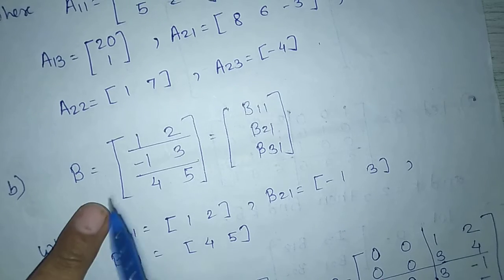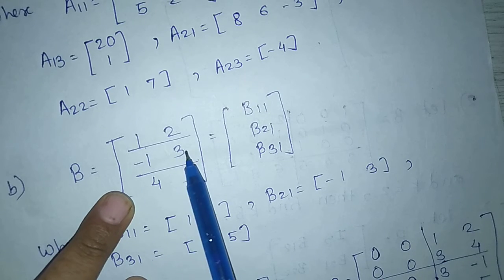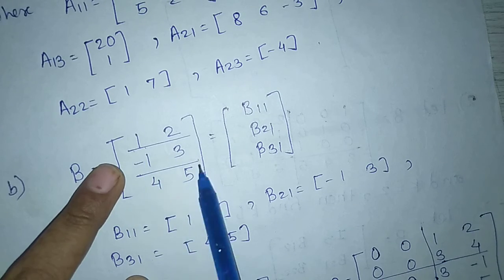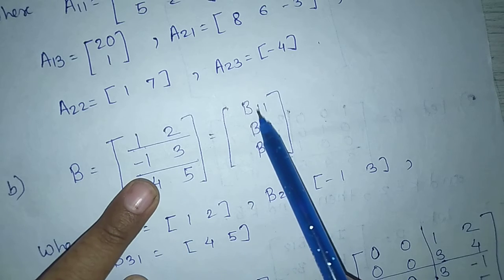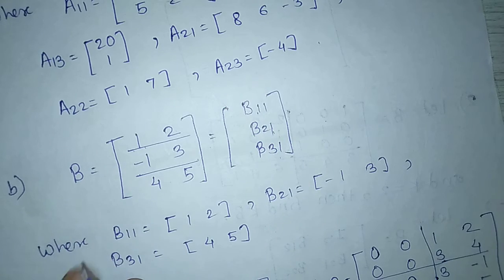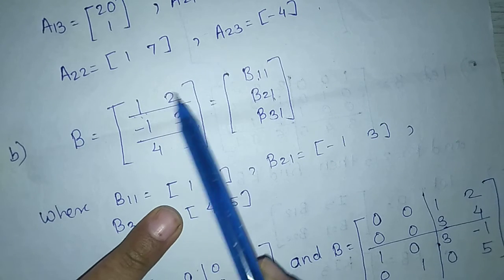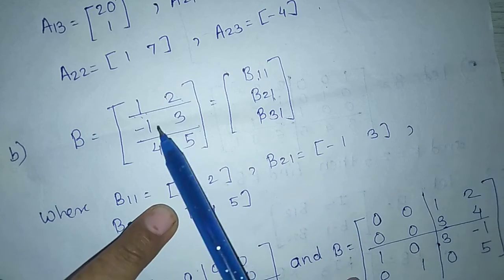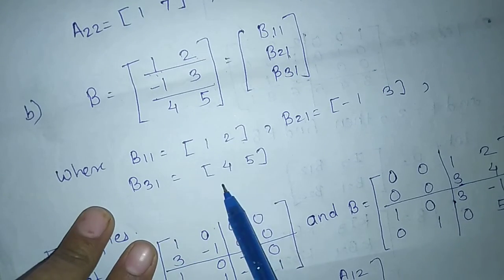Next example, B equal to 1 2 minus 1 3 4 5, and this is nothing but the partitions named B11, B21, B31, where B11 equal to 1 2, B21 equal to minus 1 3, and B31 equal to 4 5.